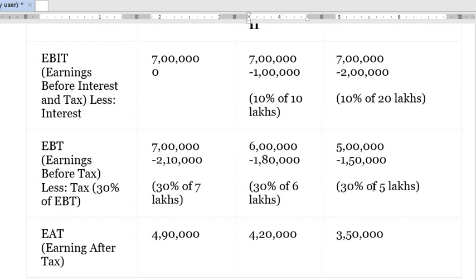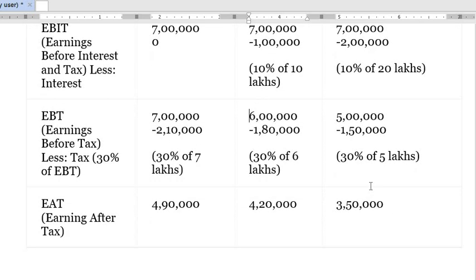The benefit that debentures or debt has given in our capital structure is that it has reduced the amount of taxes that we have to pay. There was no debt in the first situation, so we had to pay 2,10,000 as tax. There was a debt in the second situation, therefore we had to pay less tax.